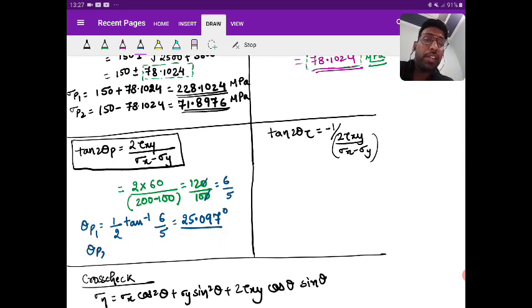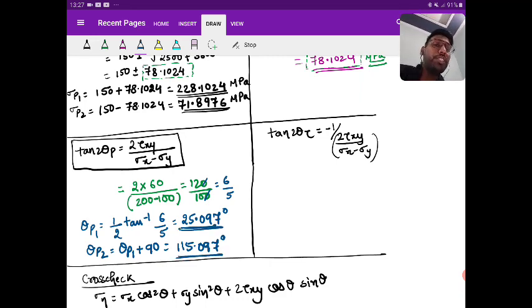The second principal plane is nothing but theta P1 plus 90. So if I add 90, I will get 115.097 degree. So this is the location of the principal plane. Now what is the location of the shear plane?